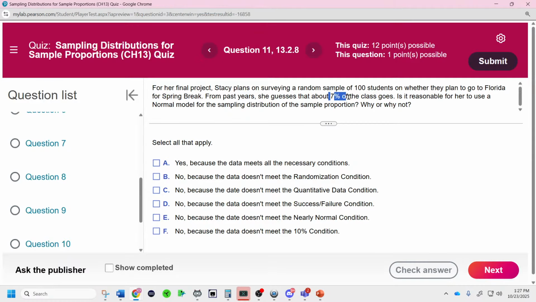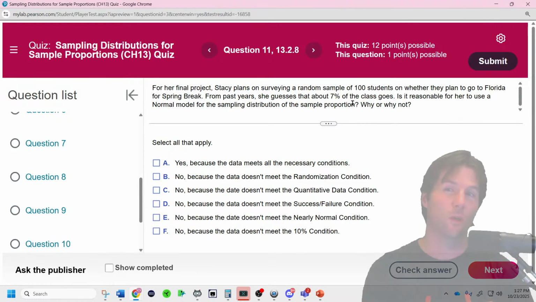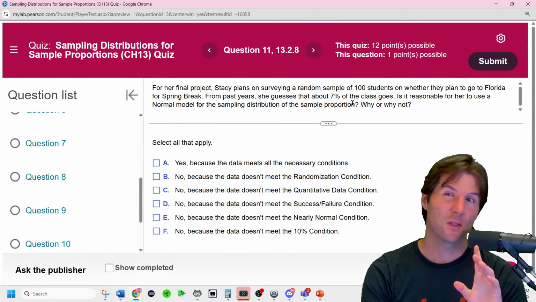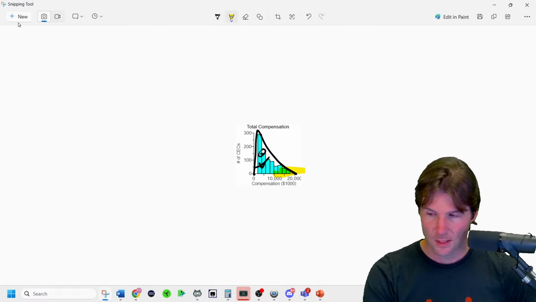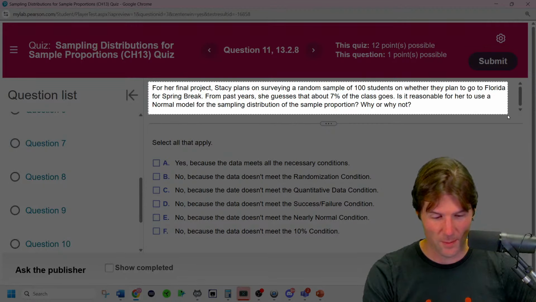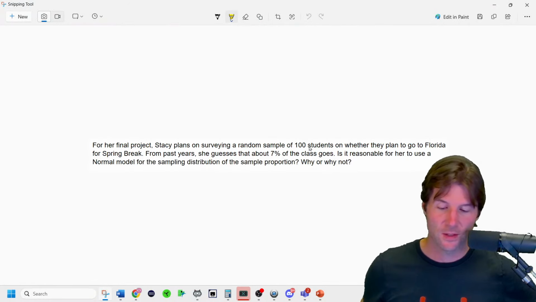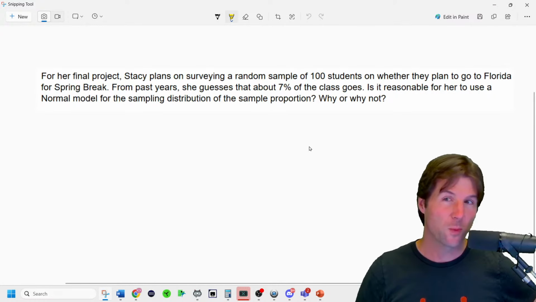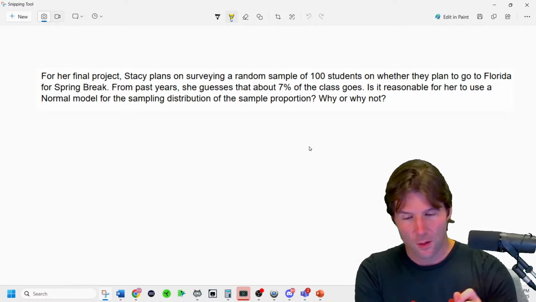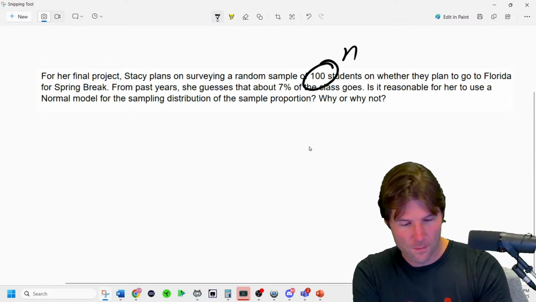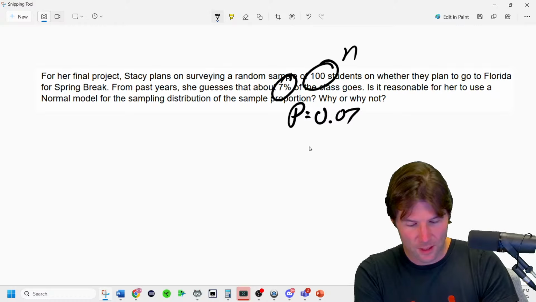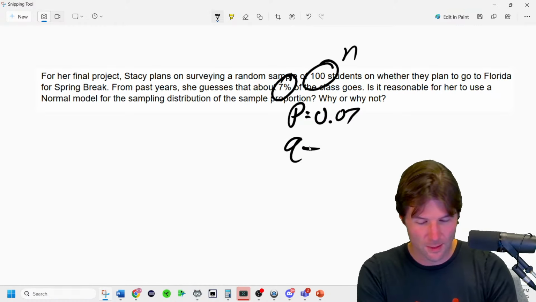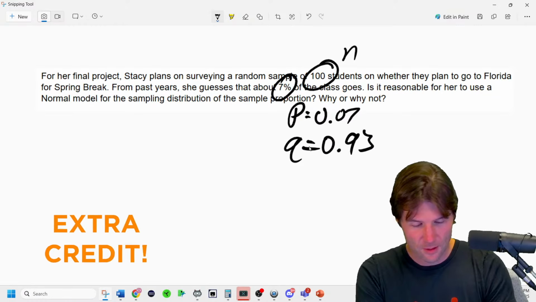If she believes 7% of the students will go to spring break, how many successes would she expect out of 100? You have to identify n, p, and q.